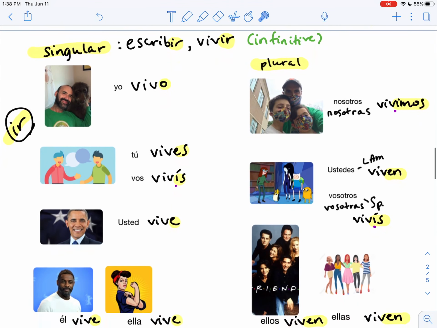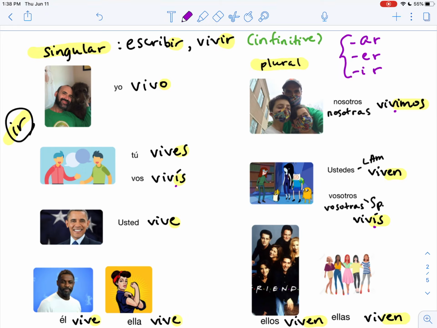So when you look for this infinitive form, you'll see it's going to end in either AR, ER, or IR. All of these are the infinitive form. And so you'll be able to match those conjugations with the pronouns.